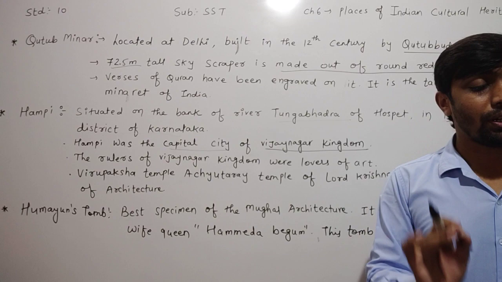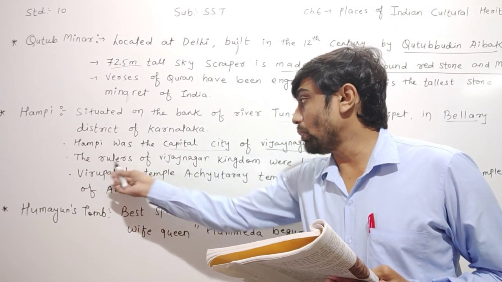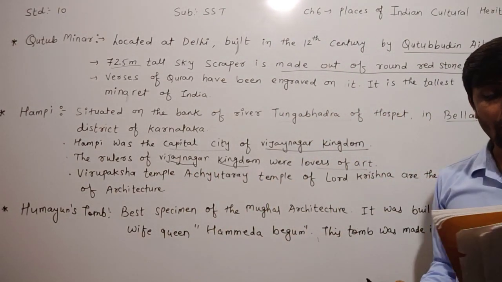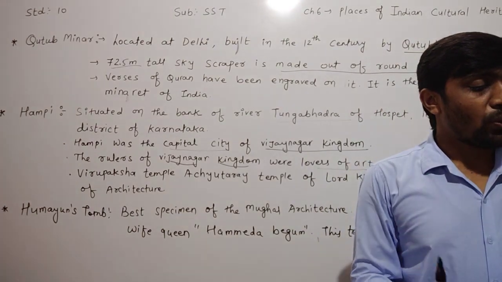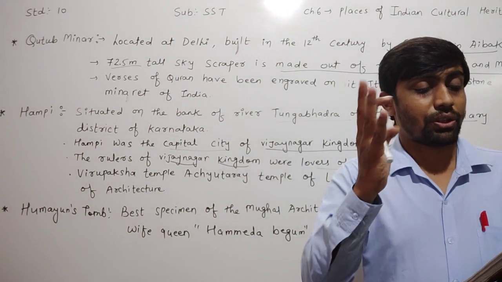The rulers of the Vijayanagar kingdom were lovers of the arts. A peculiar type of architecture was developed in Vijayanagar during this reign.